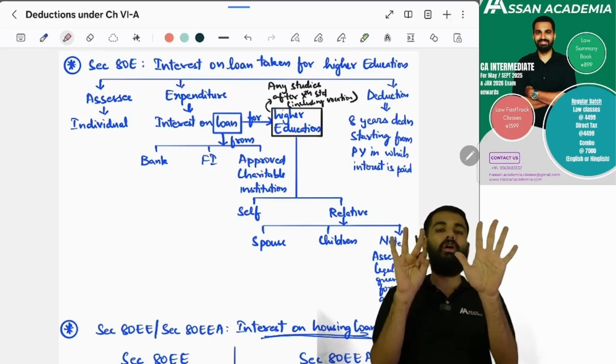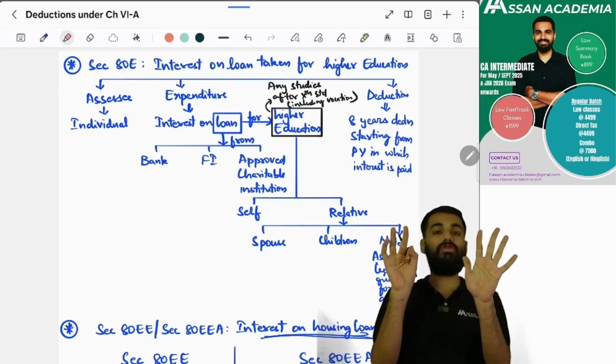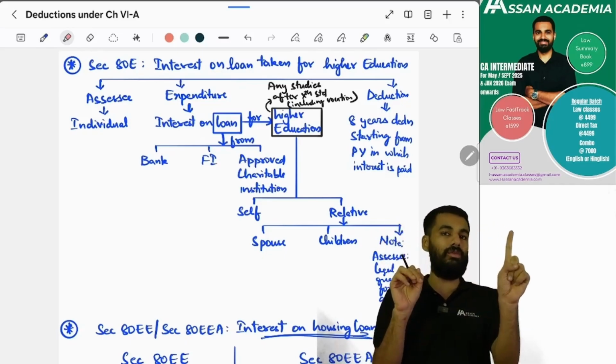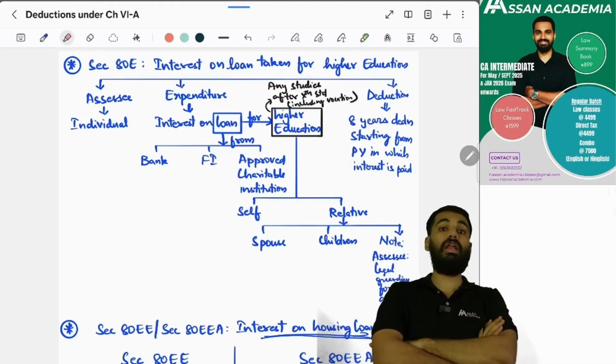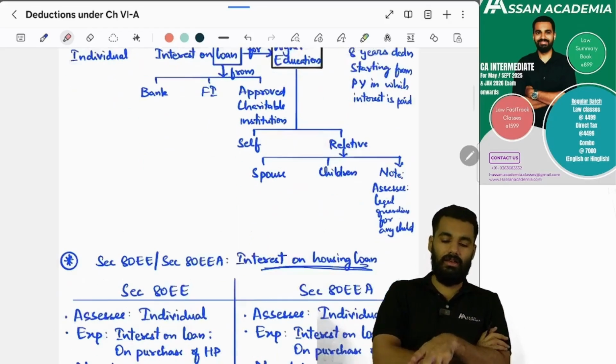Yes, it will be for 8 years. From the year in which interest is first paid, for 8 years, you can claim the deduction.